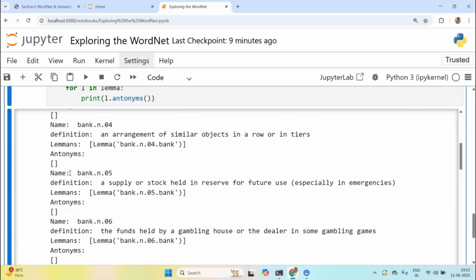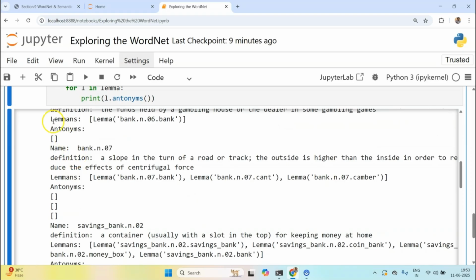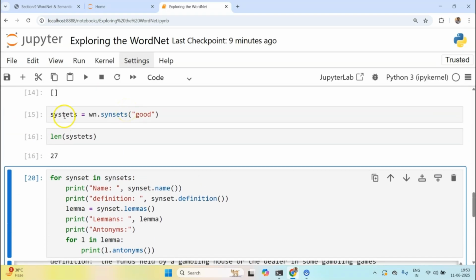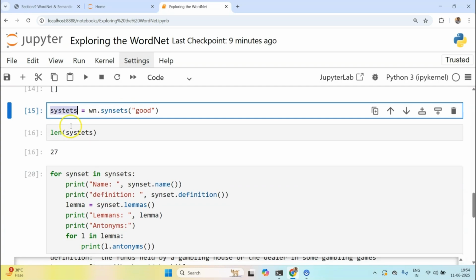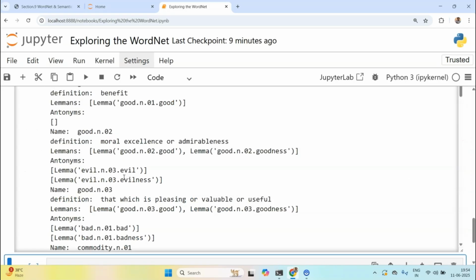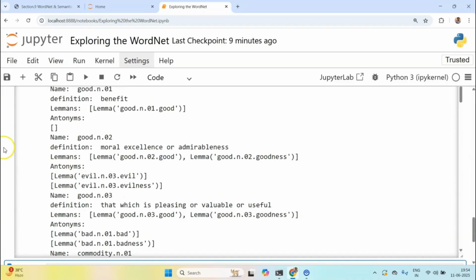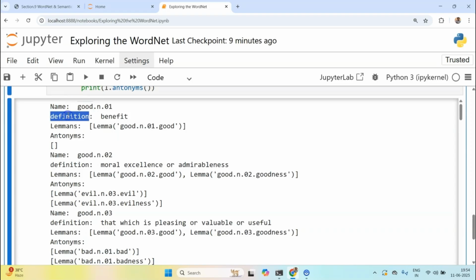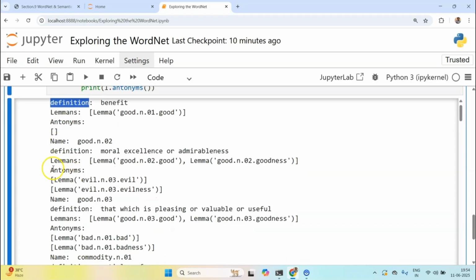Antonyms is empty. Why am I getting bank here? Ah, I see. Sorry, I thought I would be doing it for the new synsets, and I now realize that this has been misspelled, and this earlier synset was still using the synset for bank. Let's reprint this. Now we are getting something. So we have good, definition is benefit, and we have antonyms as well.